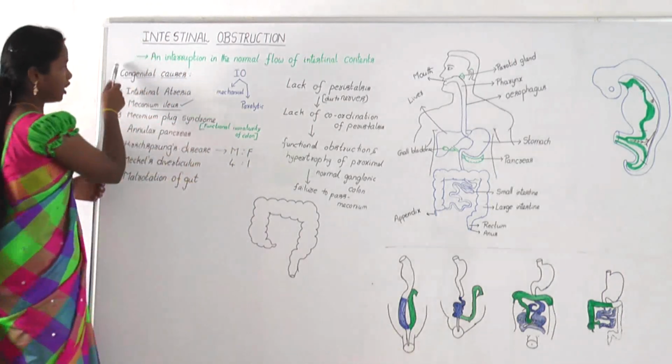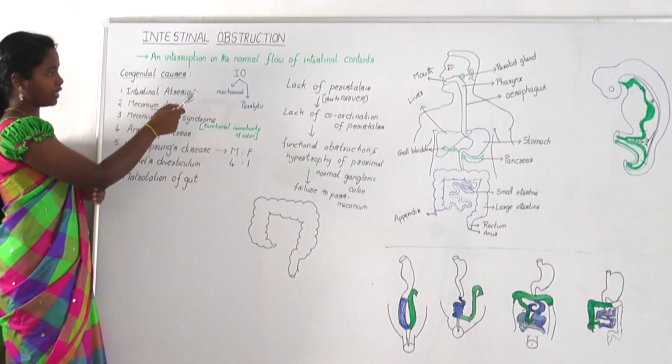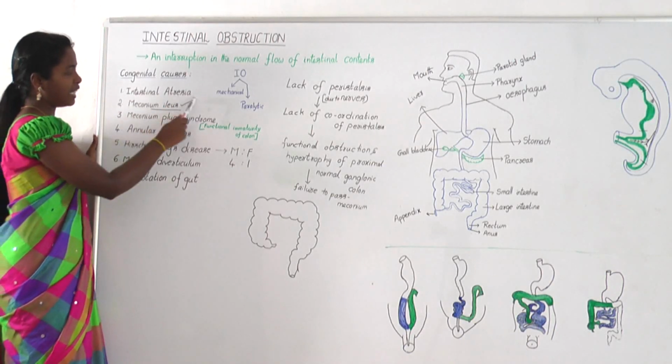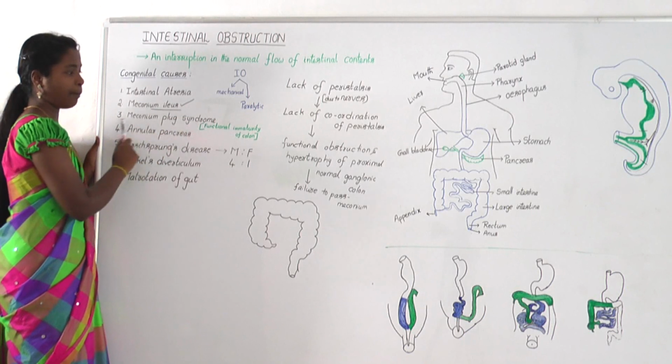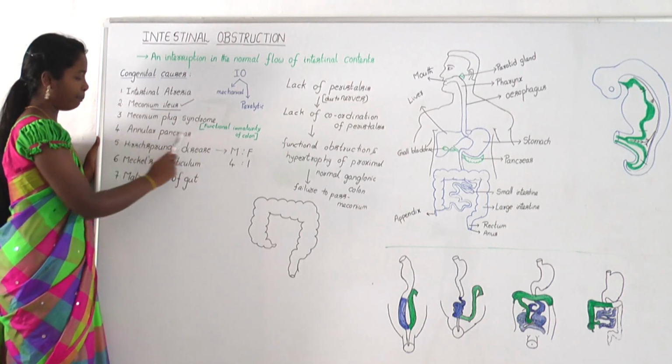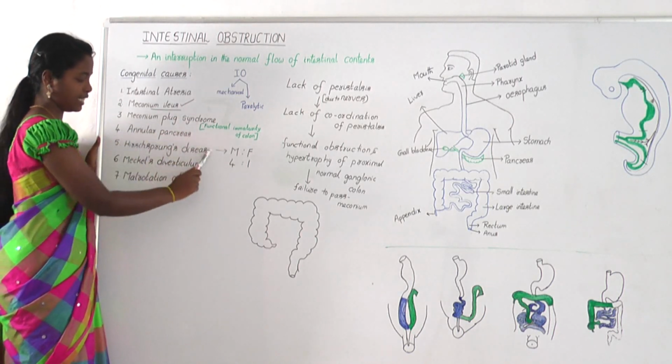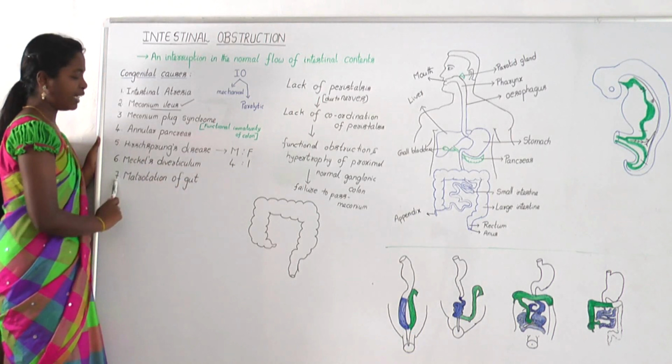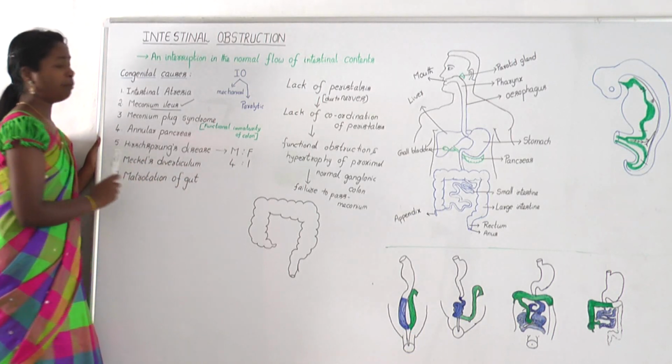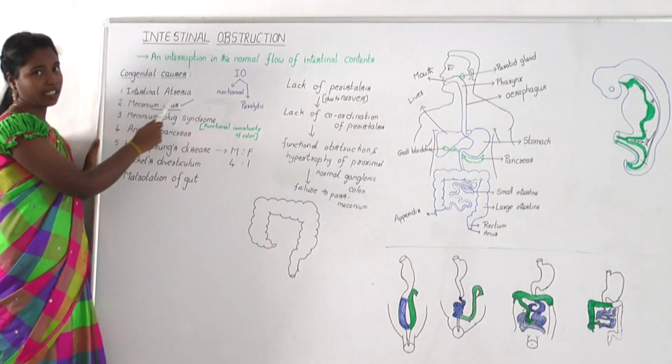Here I enlisted the congenital causes of intestinal obstruction. Those include intestinal atresia, meconium ileus, meconium plaque syndrome, annular pancreas, Hirschsprung's disease, Meckel's diverticulum and malrotation of gut. Let me start with intestinal atresia.